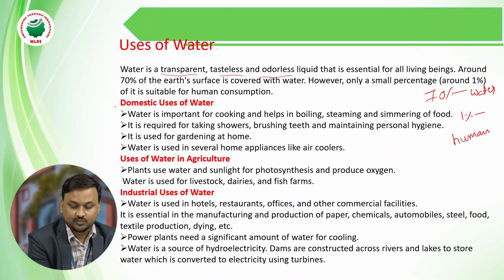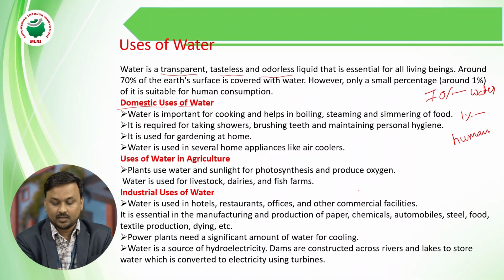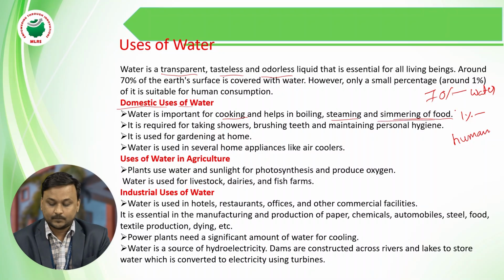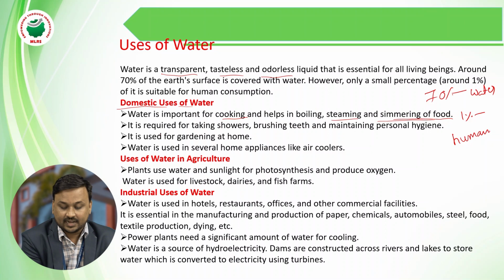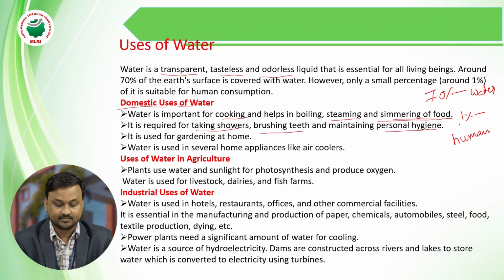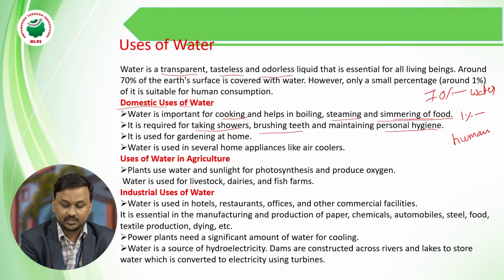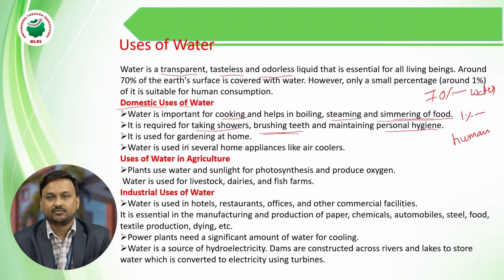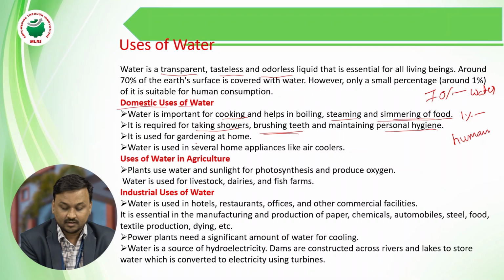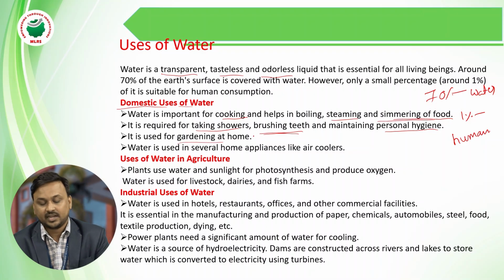What is the domestic use of water? Mainly cooking, steaming, and simmering of fluids. Water is required for taking showers, brushing teeth, and maintaining personal hygiene. We also use water for gardening at home.